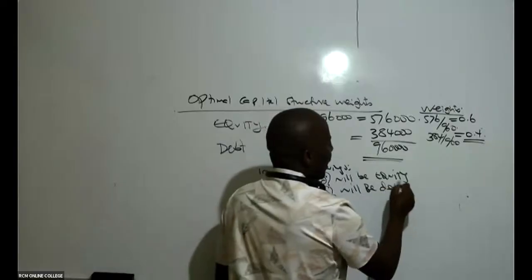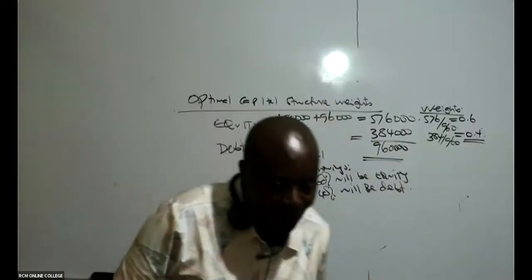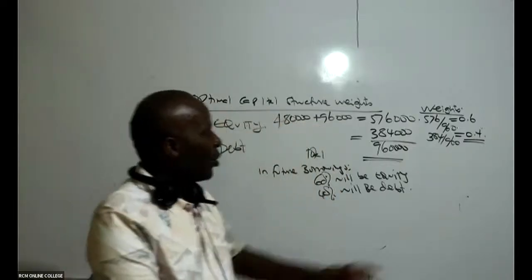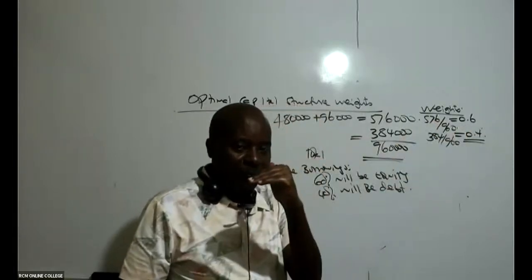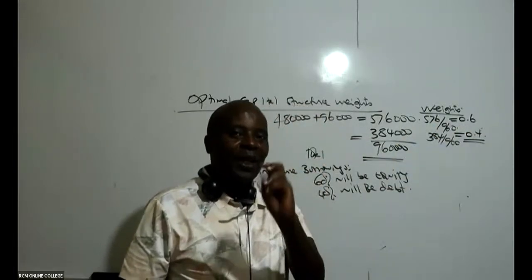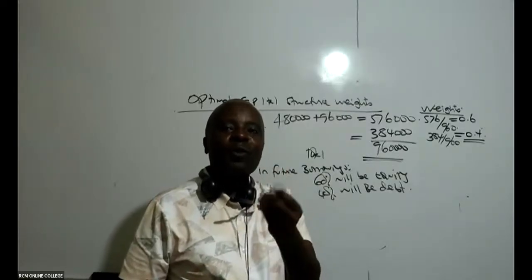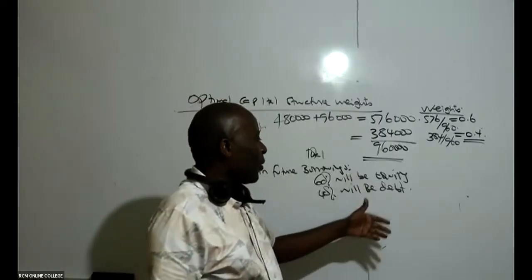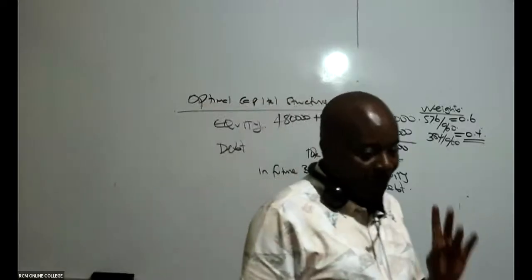Sijui kama tunaelewana hapo kwamba in future, because of this 60%, we have an optimal capital structure. And if it's optimal, it means best. We don't want to change from an optimal capital structure to a bad capital structure. So 60% will be equity and 40% will be debt. So mpaka hapo tunaelewana.